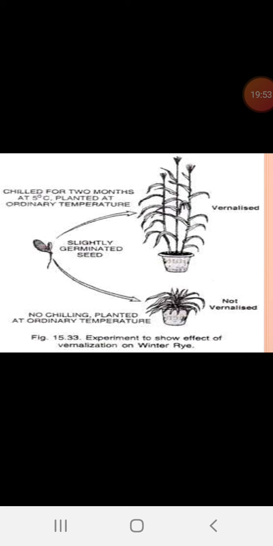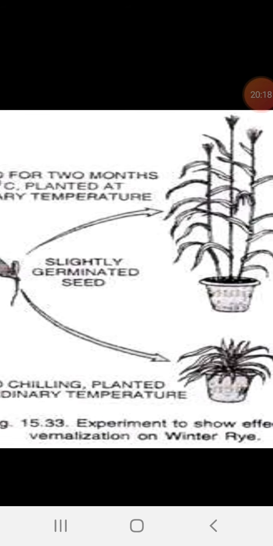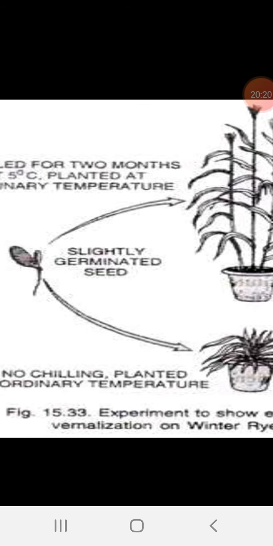See here one plant which is shown in this diagram, slightly germinated seed. In the first diagram you just observe germinated seed first chilled for 2 months at 5 degree, planted at ordinary temperature. These seedlings are treated with 5 degree temperature for 2 months, then allowed for the germination. They flowered naturally.